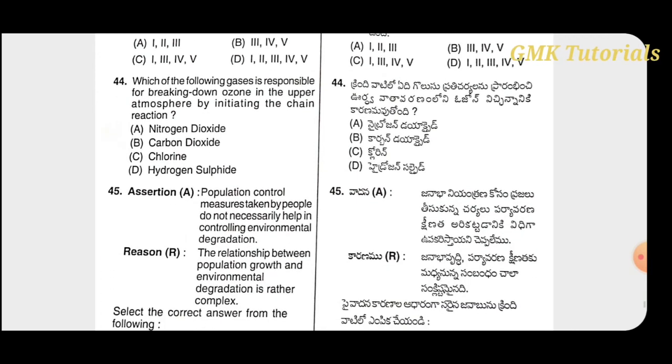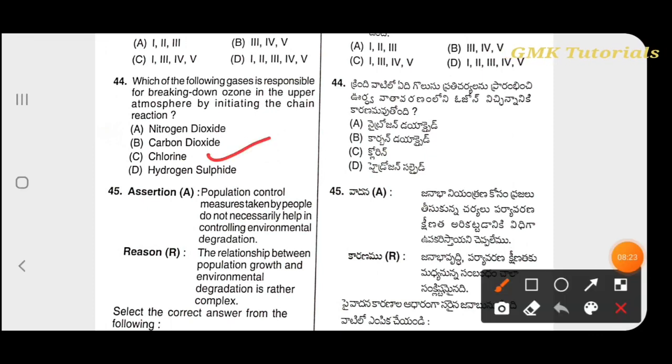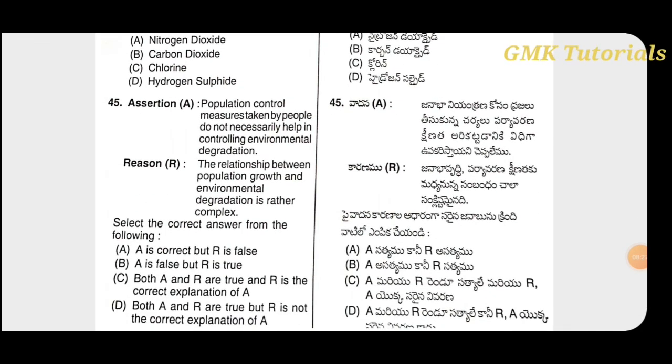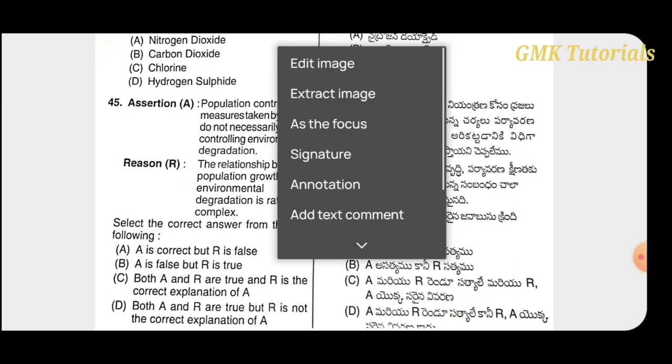Which of the following gases are responsible for breaking down ozone in the upper atmosphere by initiating a chain reaction? That is chlorine.